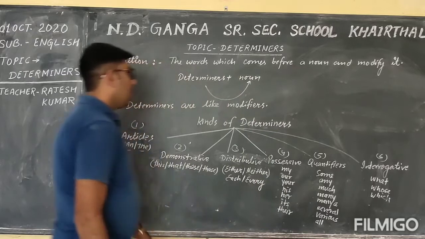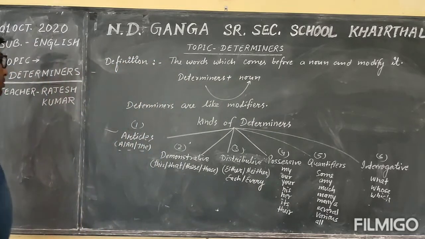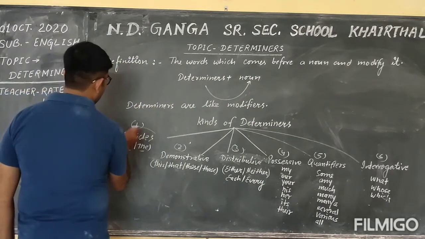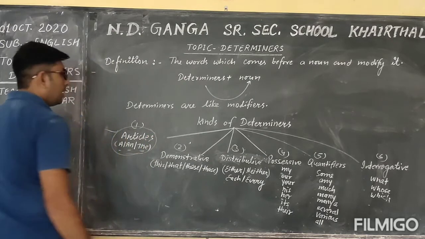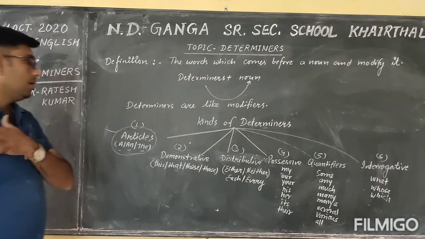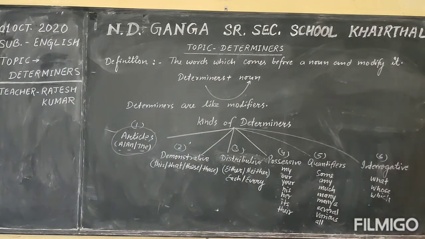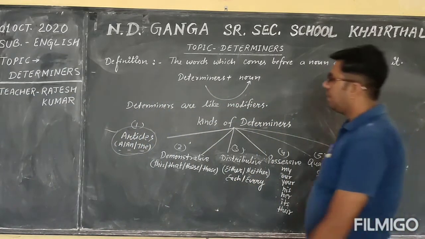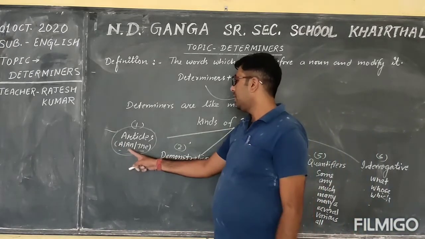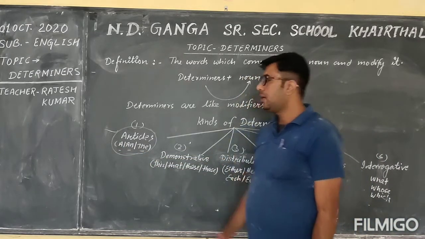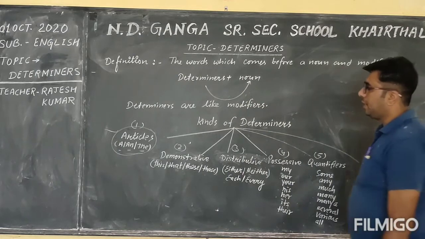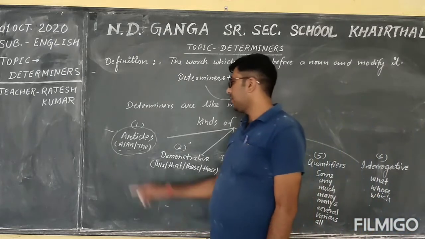Okay students, first of all, I will teach you the article determiners. As you know, what are the article determiners? Article determiners are the use of a, an, and the. And there are two categories of the article.